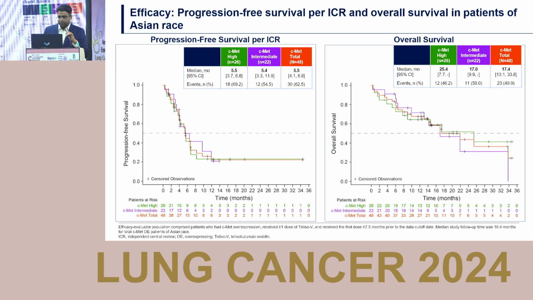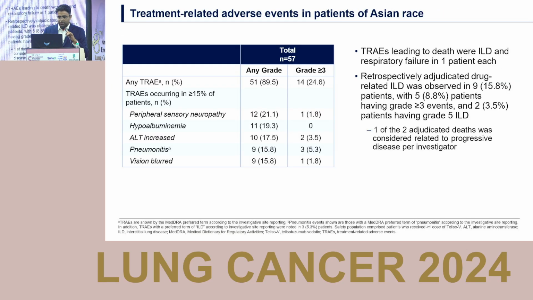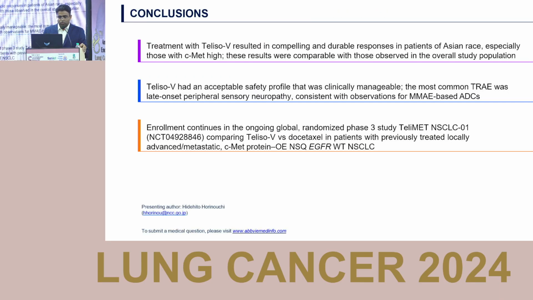Those with higher expression had a longer overall survival of 25.4 months. Again, toxicity in the Asian population was similar to that across the globe, with the most common side effects being peripheral neuropathy, pneumonitis, and fatigue. In conclusion, treatment with Telisotuzumab has shown similar outcomes in the Asian subgroup, and the side effect profile was manageable and similar to the global population.